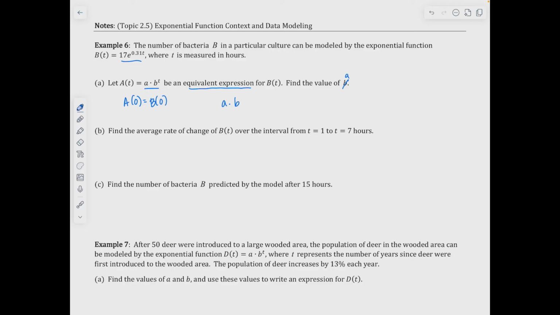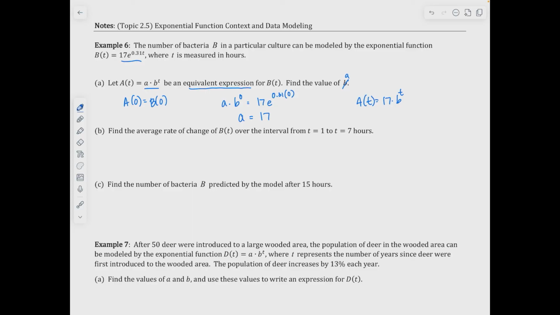So a times b to the 0 power is equal to 17 times e to the 0.31 times 0. So b to the 0 power is 1, so that leaves me with a. E to the 0 power is 1, so that's how I know that a is 17. If I needed to, I could fill it in. A of t is equal to 17 times b to the t power. Okay, and then that would be my function there to start off with.